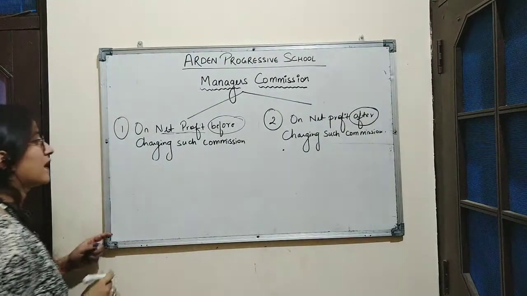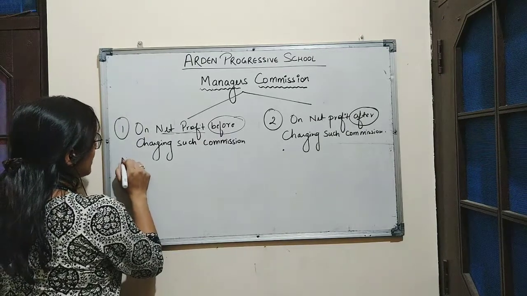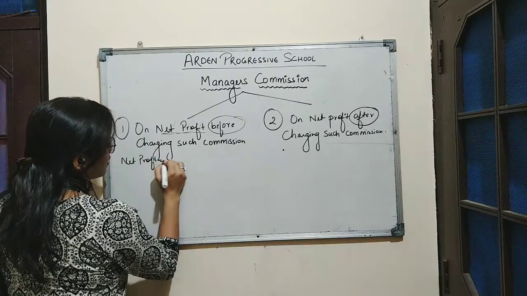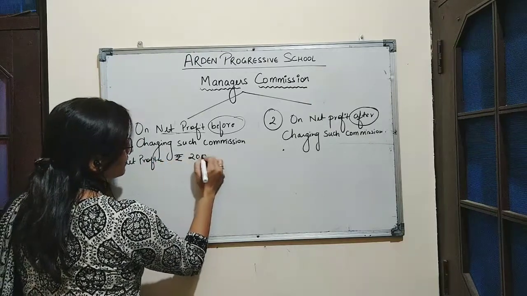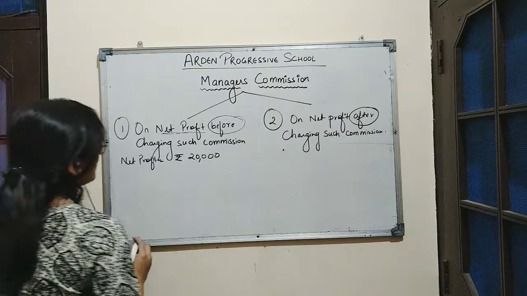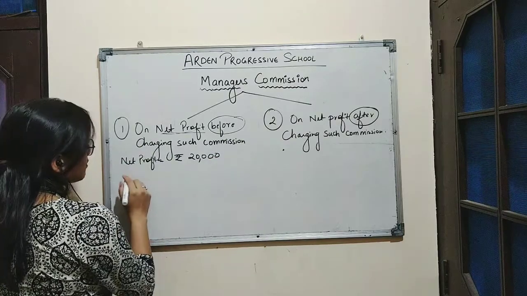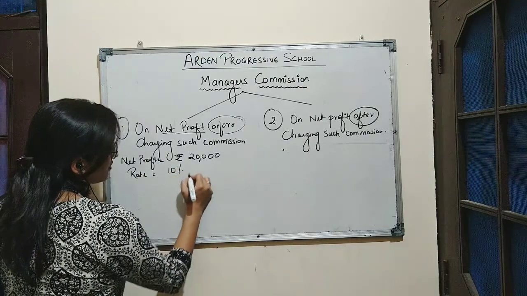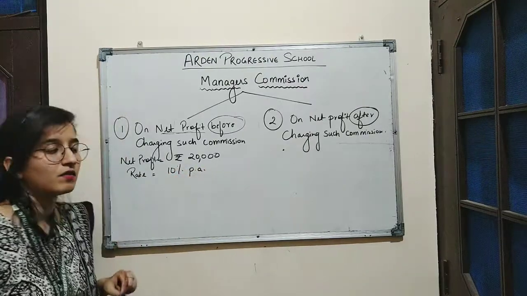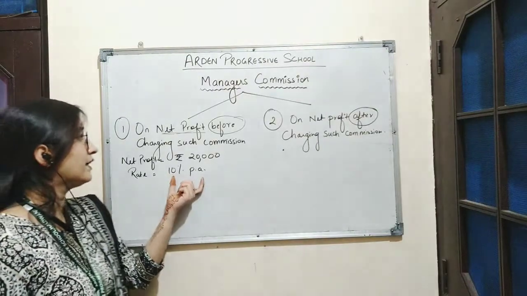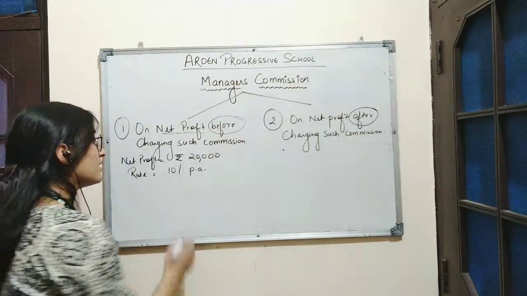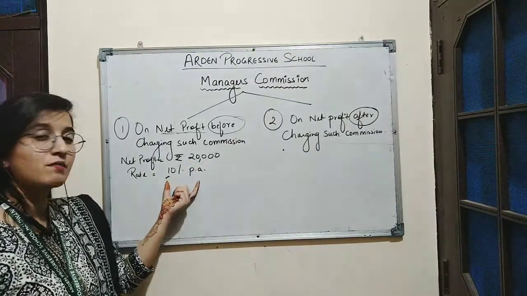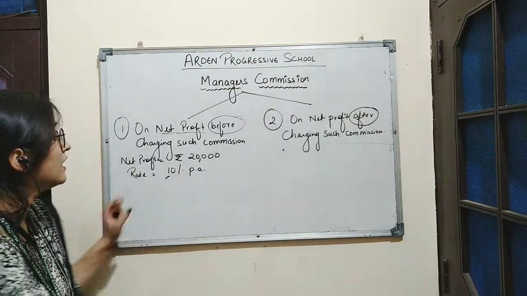For example, if a company has earned a net profit of rupees 20,000 and the manager is entitled to a commission at the rate of 10% per annum. So here the rate at which the manager will get the commission is 10% of net profit, because manager's commission is always calculated on net profit.